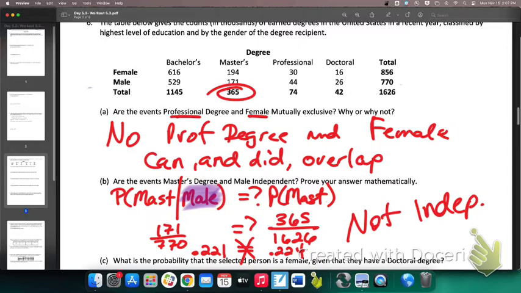Alrighty, part C. Part C says, what is the probability that the selected person is female given that they have a doctorate degree? I want to know the probability of female given they're in the doctorate degree. It's literally just 16 over 42, whatever 16 over 42 is.